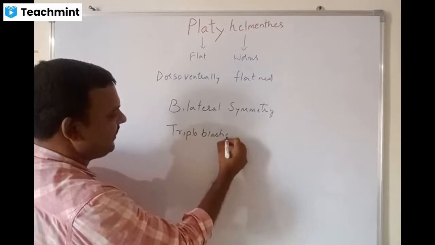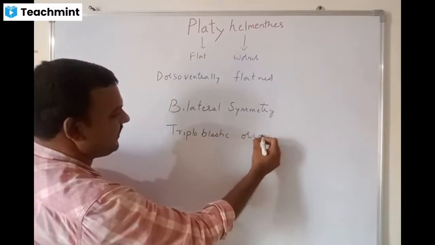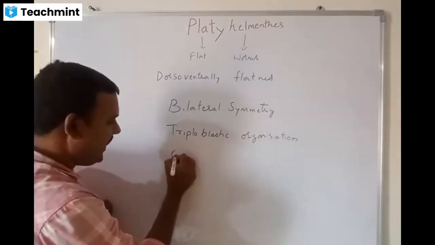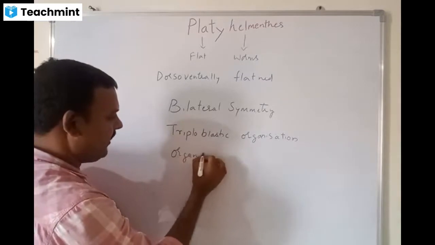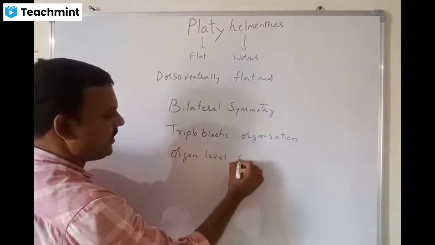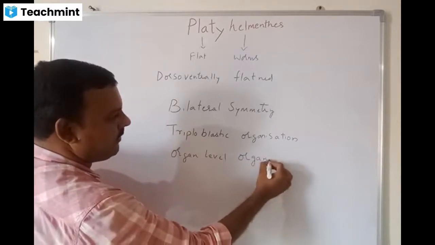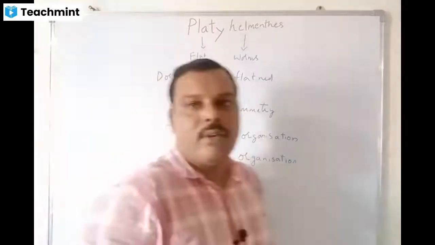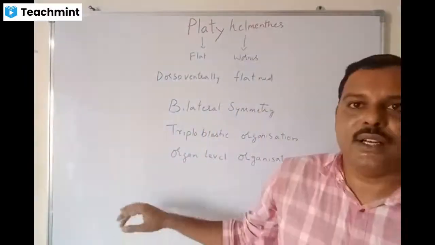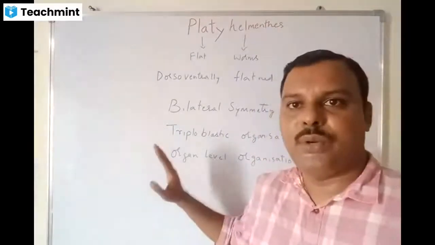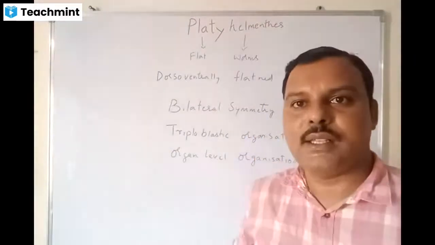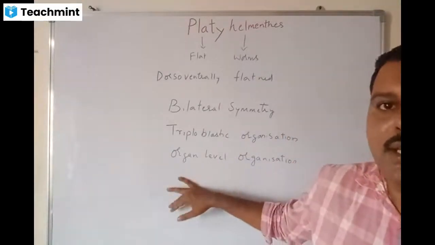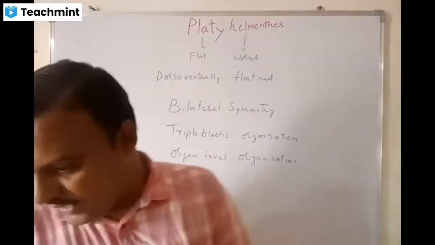Triploblastic organization, and also organ level organization we are observing in the Platyhelminthes. This is an evolutionary process, whereas we have seen that Porifera has only cellular organization, and Coelenterata and Ctenophora have the tissue level. In the Platyhelminthes we are seeing the organ level organization.